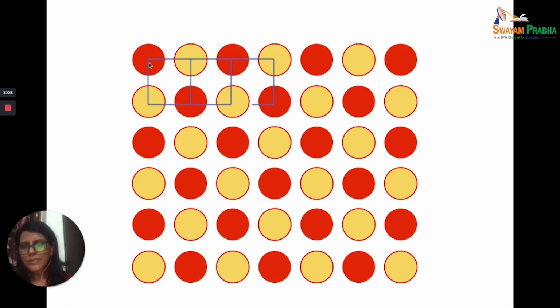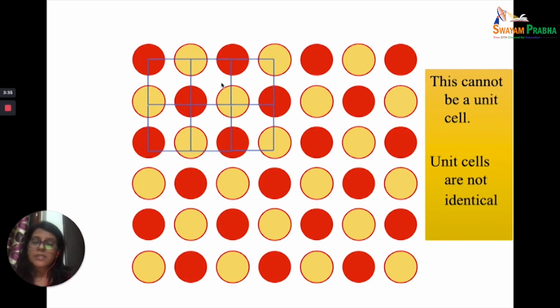Now, if I were to take this as a unit cell, do I get identical? I don't think so. You can see you have a red ball's quarter part as a corner here, whereas the yellow ball's quarter part as a corner here. You have a yellow ball quarter part here and a red ball. So this unit cell is not identical to this one, and this one is not identical. So this is not a unit cell, because a unit cell has to be identical.